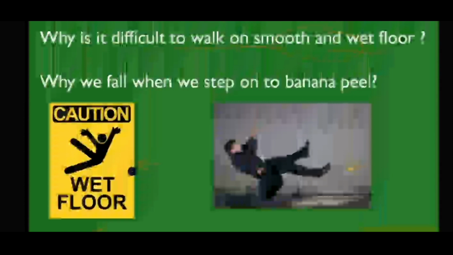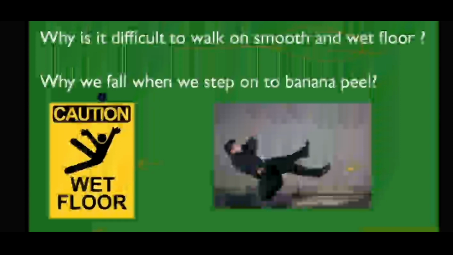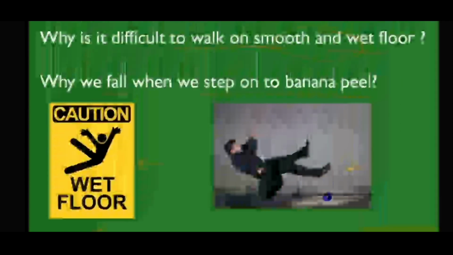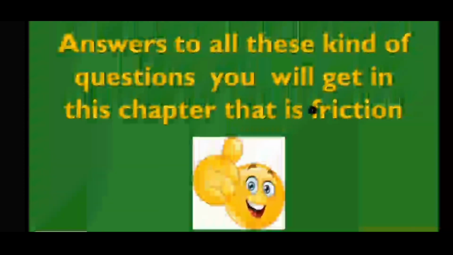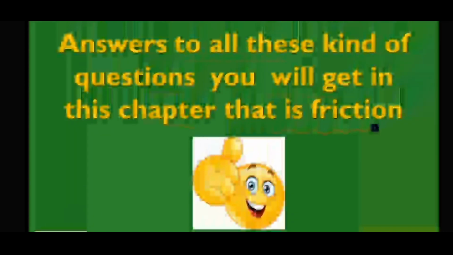Next one is why it is difficult to walk on a smooth and wet floor. Why do we fall when we step onto a banana peel? Caution if it is a wet floor, is it not? Yes, when it is a wet floor, we cannot walk smoothly because the friction, the opposing force, will be what? More. It will be slippery and we will tend to fall.